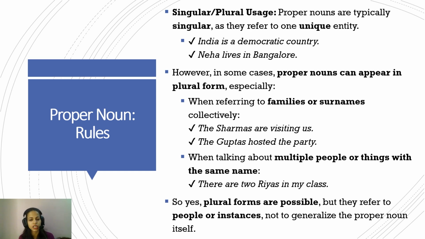India is a democratic country. India are a democratic country will not be there, because India is again singular. They're always referred to as one of a kind, so they will always be singular and never plural. For example, Neha lives in Bangalore, so Neha is singular. With proper nouns, they are in singular.